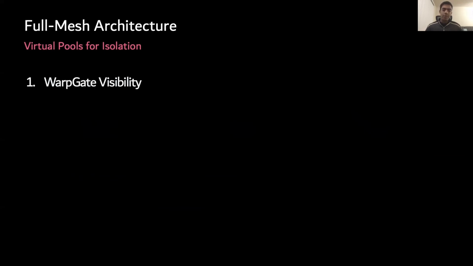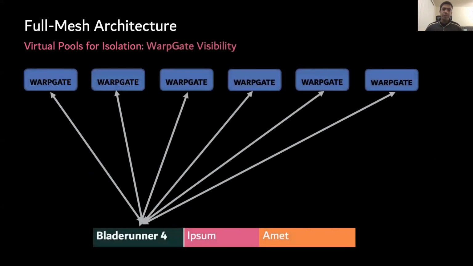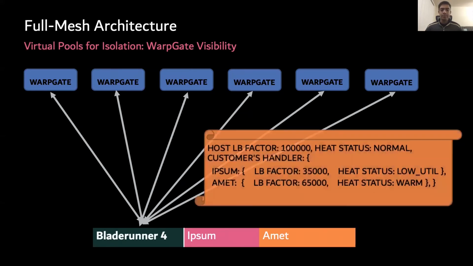We will start with warp gate visibility. Let us consider a single Blade Runner host serving two customers as handlers. The full mesh connection means that every warp gate within the region is connected to that Blade Runner. The heat status the Blade Runner host then streams to every warp gate looks something like this. The heat packet has a load balancing factor as well as a newly introduced heat status. This is at both the host level as well as at the handler level granularity.